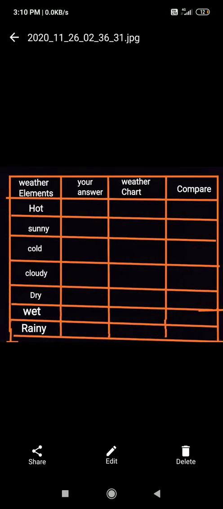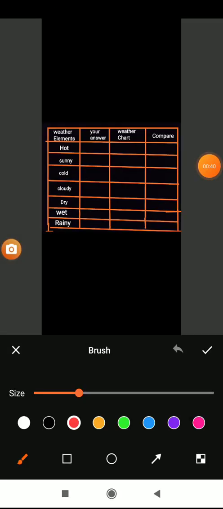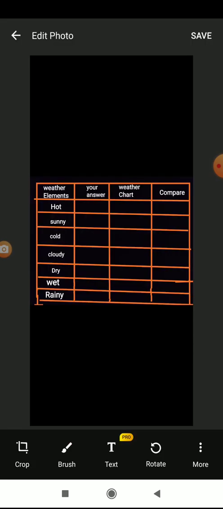So now what you have to do, open your classwork, draw this chart. Okay, you are seeing this table now. This table you have to draw exactly, and whatever I have written in the table you have to copy in your classwork. Pause the video and do it fast. Hope you have done, students.